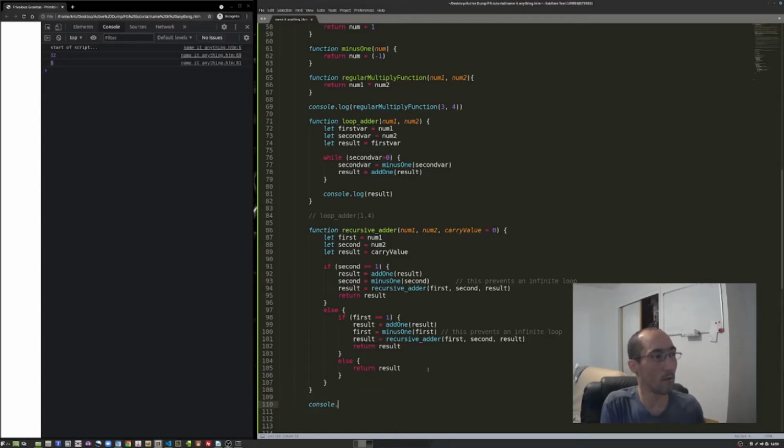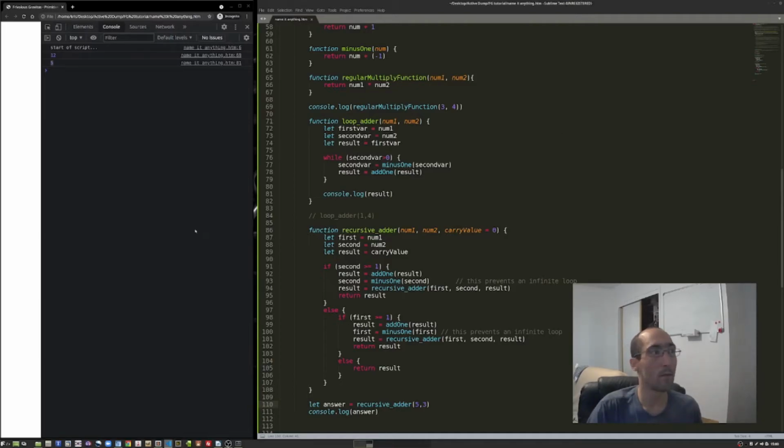Let's console.log answer. And let's make a variable called answer, and let's say that's equal to recursive adder, and let's just give it 2 numbers. We want to add 2 numbers together. Let's say 5 and 3. Now I'm going to save it here with Control S, shift over.